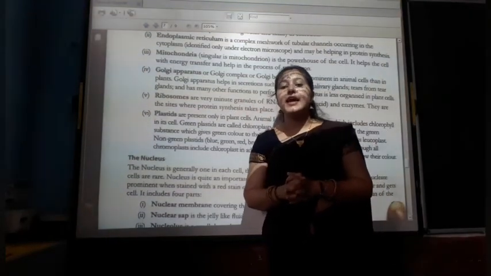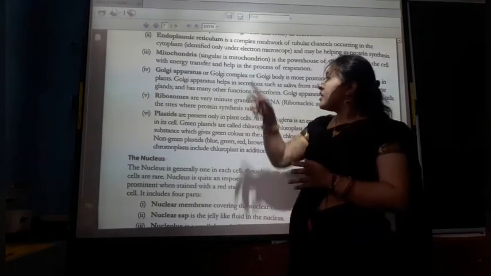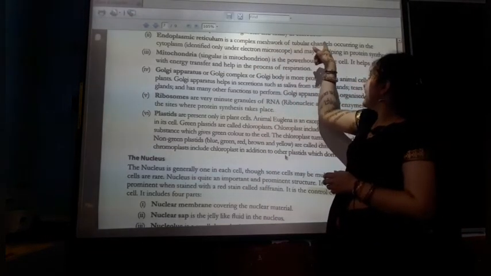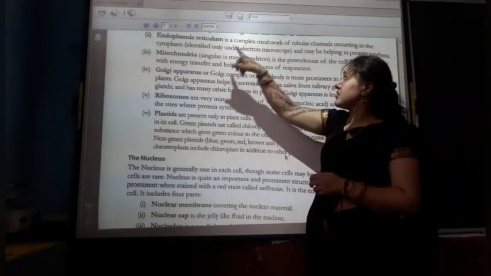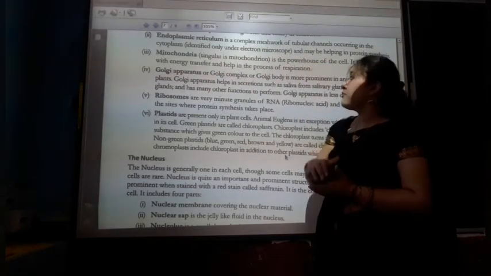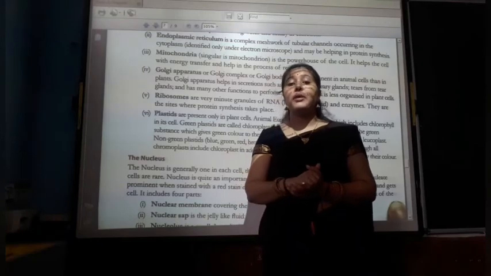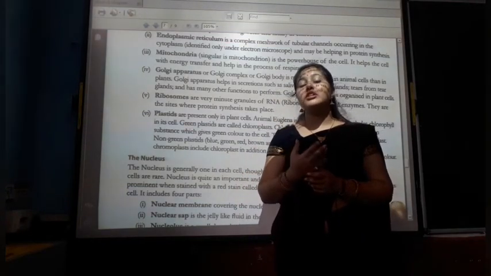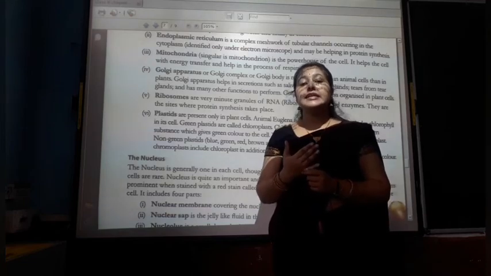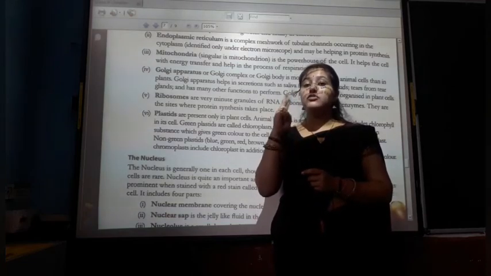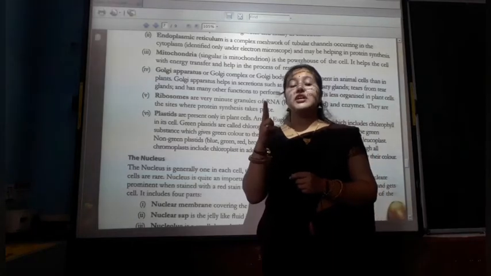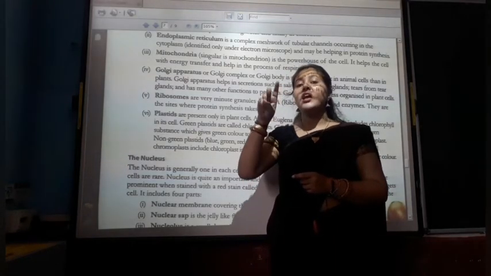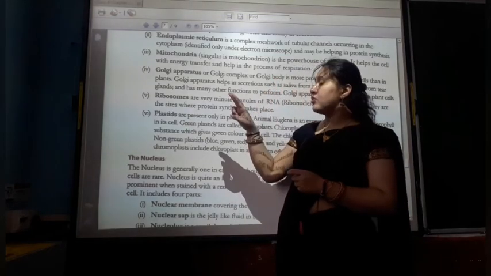Now next is the endoplasmic reticulum. What is the endoplasmic reticulum? It is a complex meshwork of tubular channels occurring in the cytoplasm and may be helping in protein synthesis. Endoplasmic reticulum, in short we call it ER also, and it is of two types. Here it is not given, but I am telling you it is of two types: the smooth endoplasmic reticulum and the rough endoplasmic reticulum.